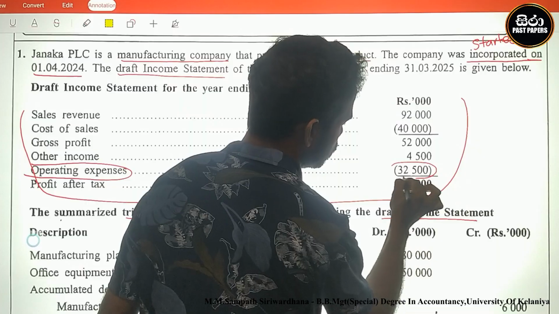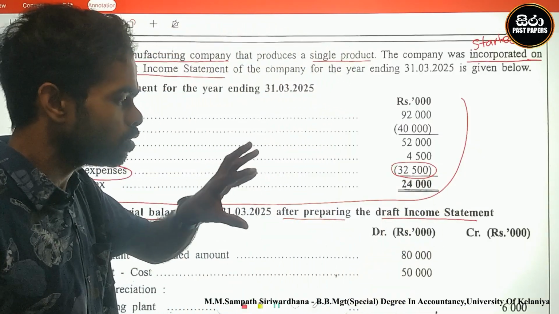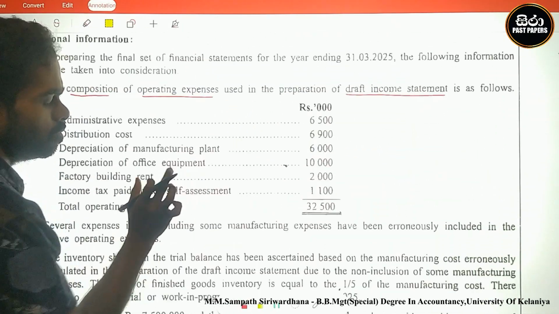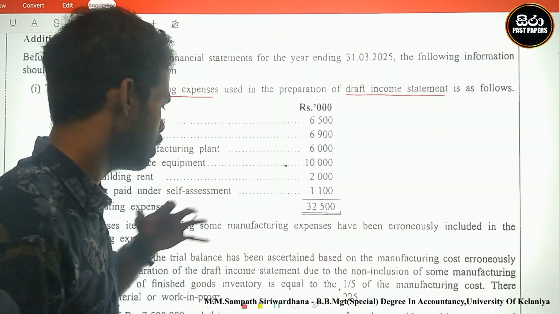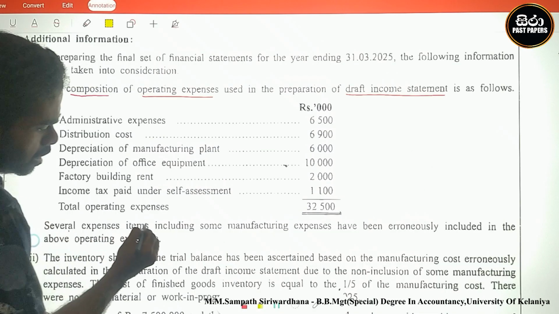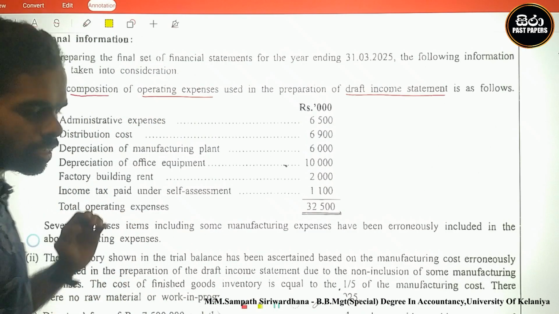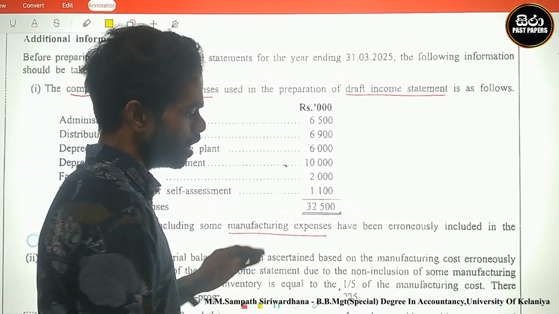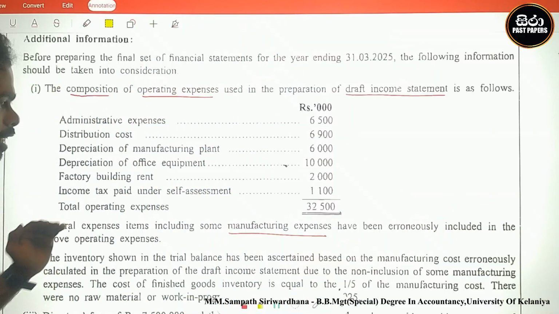This 32,500 is the operating expense. We can go item by item in the preparation of the financial statements. Therefore, look here. They said several expense items including some manufacturing expenses have been erroneously included in the above operating expenses.